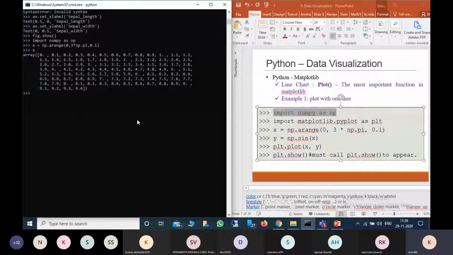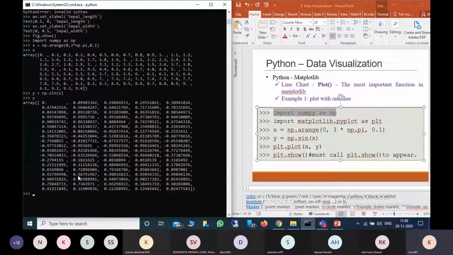After this, I am generating another axis, the y axis, as the sine of this value. So y equal to np.sin of x. If you see y, these are all the y values corresponding to each x value. Now I want to plot x and y. For this, I'm using plt.plot(x, y).